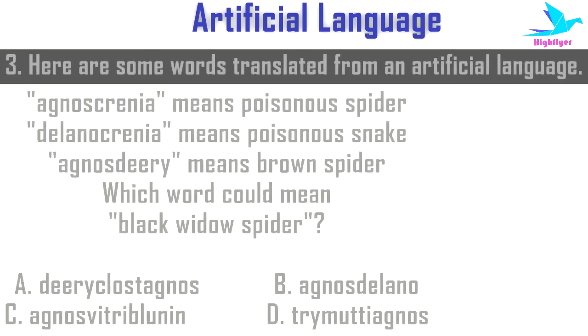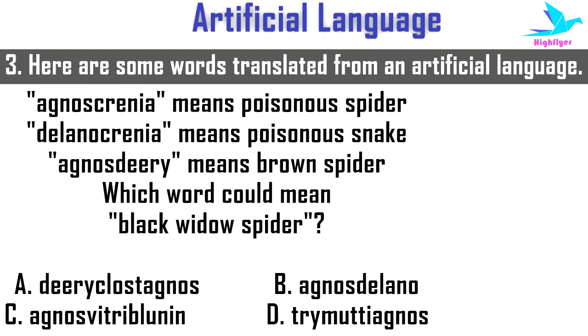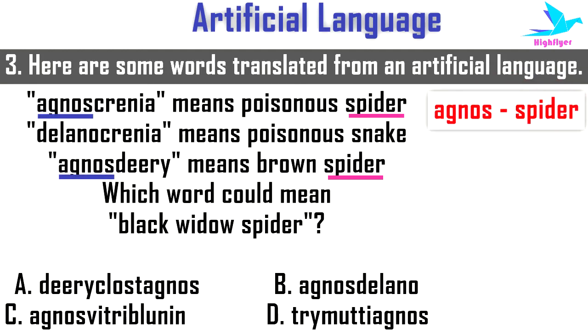Next example, AGNO SCRENIA means poisonous spider, DELANO CRENIA means poisonous snake, AGNOS DERRY means brown spider. Now the common phrases are poisonous spider and brown spider. And the part of artificial language which is common is AGNOS. So we know the meaning of spider, that is AGNOS, but here spider is not maintaining the order in artificial language. Means in the real language spider comes second, but in artificial language spider is coming first. So here the order is reversed.